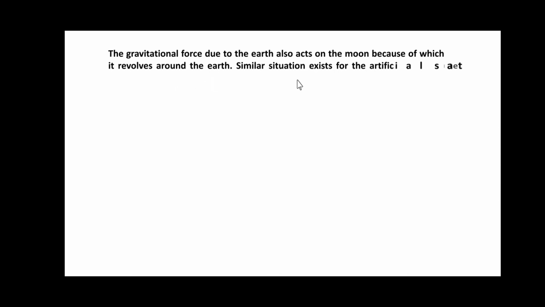The gravitational force due to the earth also acts upon the moon, because of which it revolves around the earth. A similar situation exists for the artificial satellites orbiting the earth. The earth attracts them towards itself, but unlike the falling apple, they do not fall on the earth. Why? This is because of the velocity of the moon and the satellite along their orbits. If this velocity was not there, they would have fallen on the earth.